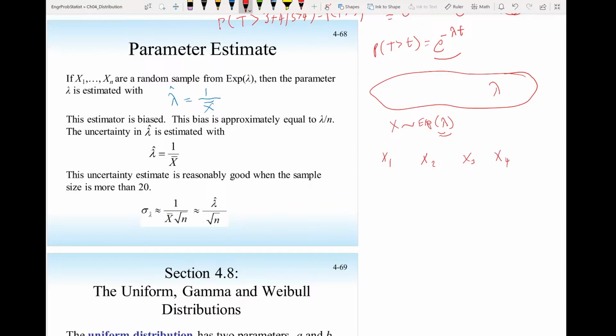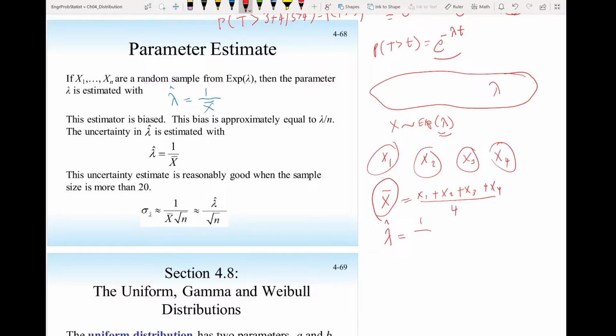So I collect all these times and then I find the average of the waiting time, which is x1 plus x2 plus x3 plus x4 divided by n. If I run the experiment 4 times, n will be 4. And that will give me the average waiting time. Then the estimate of the rate will be 1 over the average waiting time. And this is the estimate.